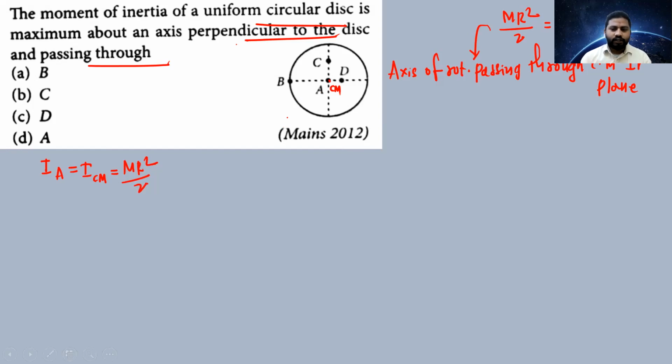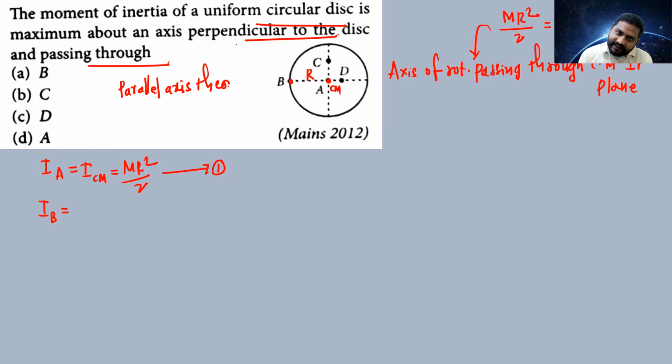So imagine a situation. This is one parallel axis, and this is another parallel axis. Look here: one axis perpendicular to the plane is there. This is number 1. And at point B, carefully see, imagine the radius is R. At point B, the moment of inertia, according to the parallel axis theorem, we will be using the parallel axis theorem to solve this question.